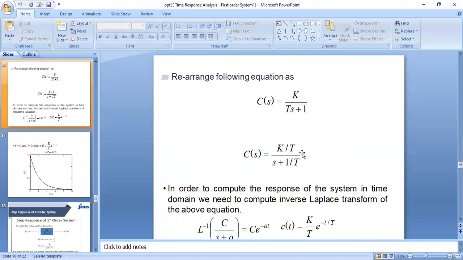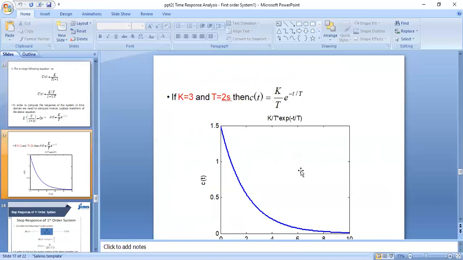This 1 by t is what? This is a. Here, this is the graph, the impulse function graph. Its value will exist only at t is equal to 0. As we have discussed in the previous slides, if k is equal to 3 and t is equal to 2 seconds, if we draw putting these values in this equation, how can we find out the graph?